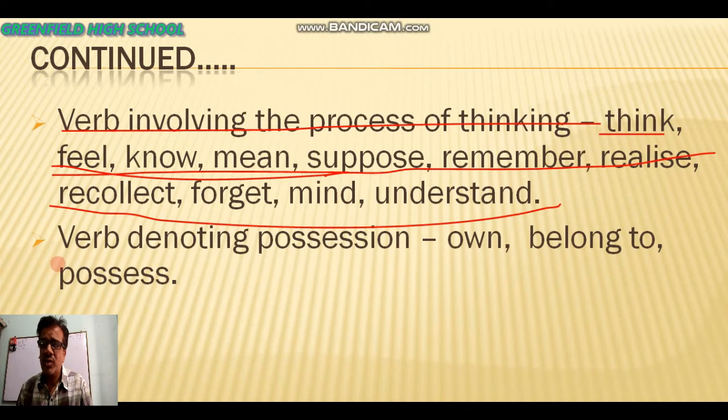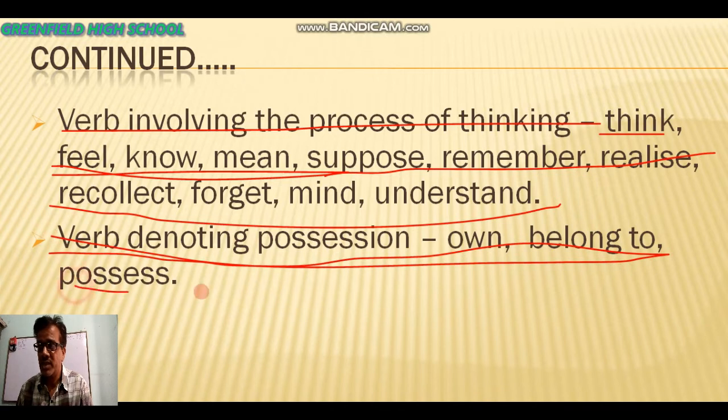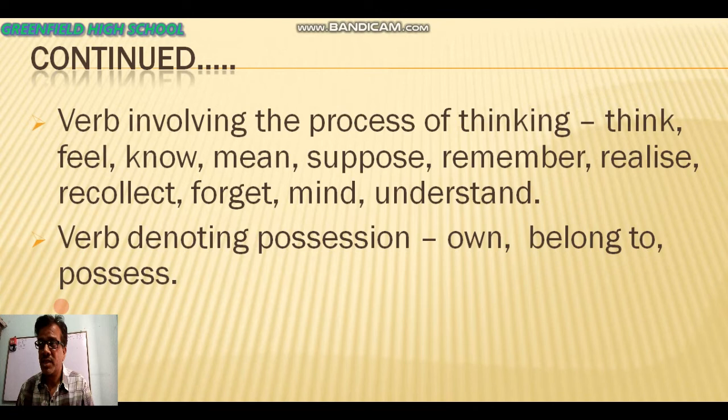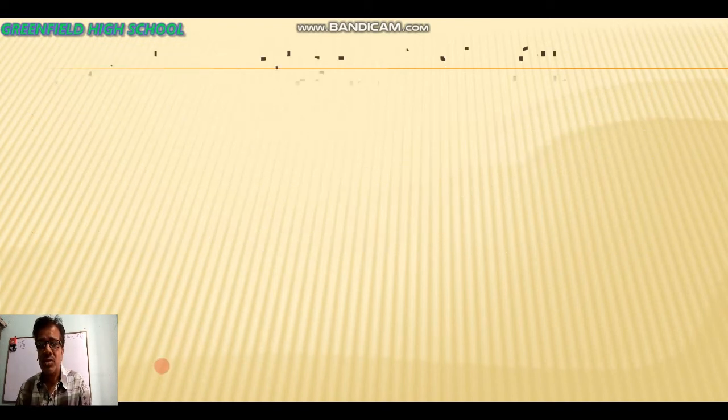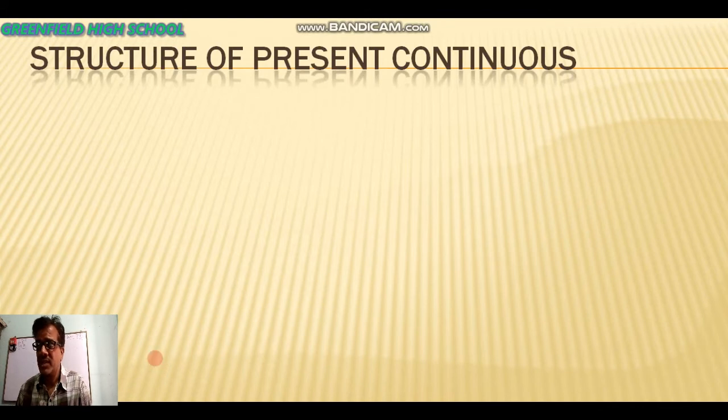After that, the verbs denoting possession. That means the words which show our right or ownership are also not used in present continuous. That means own, belong to, possess. You cannot write possessing. You cannot write belonging to. So these words cannot be used in present continuous tense. After that, we are going to know the structure of present continuous tense.